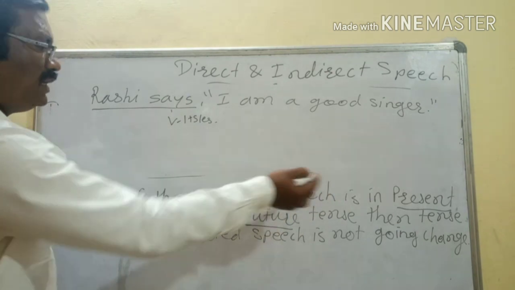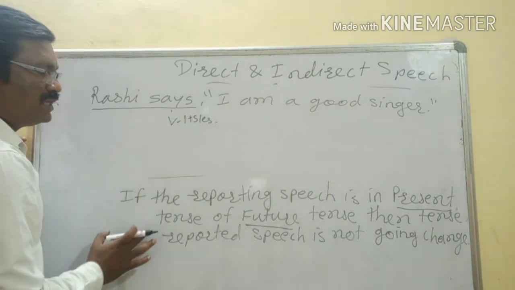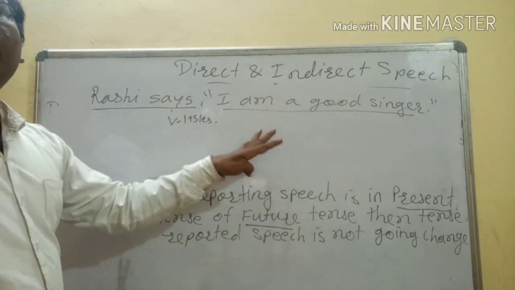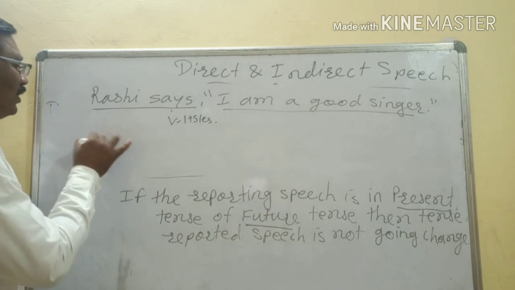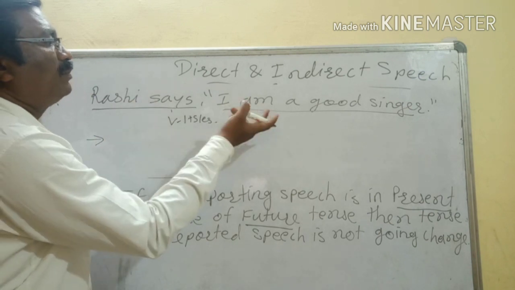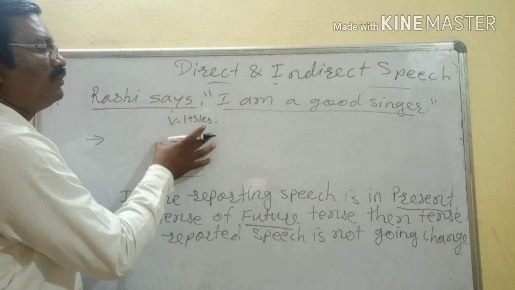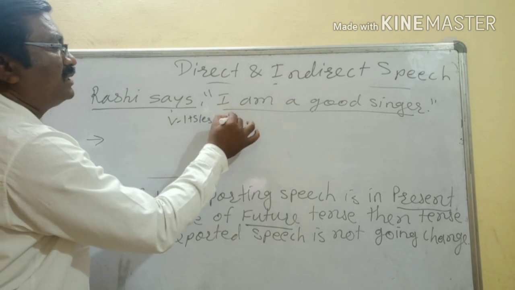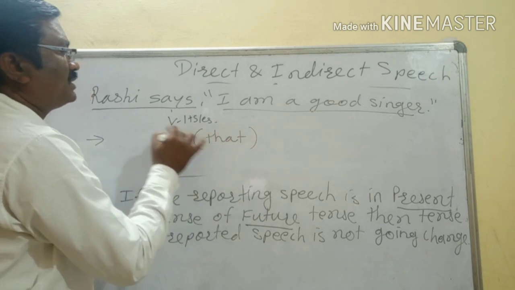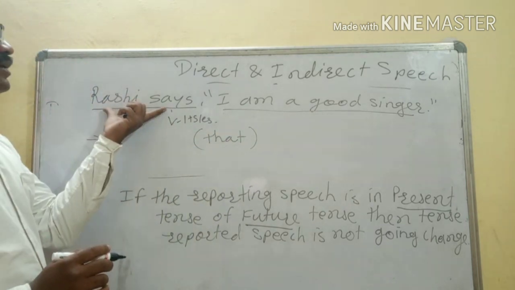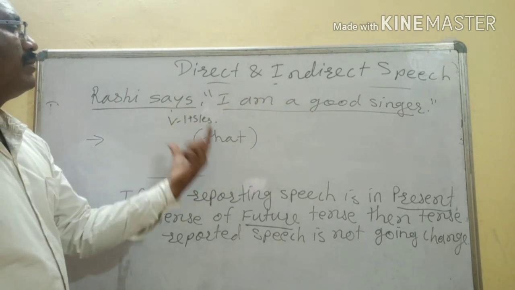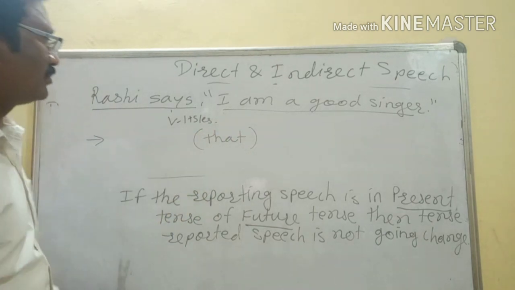I told you, if the reporting speech is in present or future tense, then the tense of the reported speech is not going to change. So how will the statement be? To join the two statements, reporting speech and reported speech, we should use the conjunction "that."